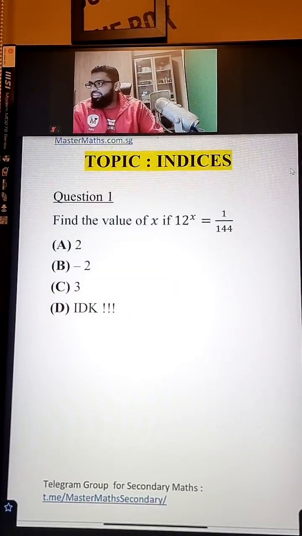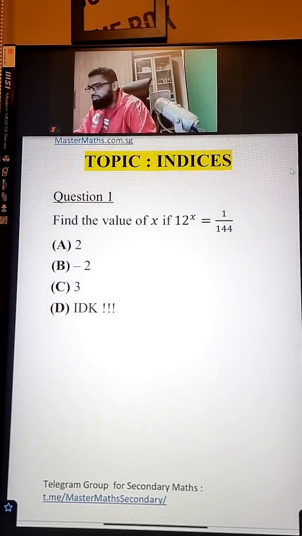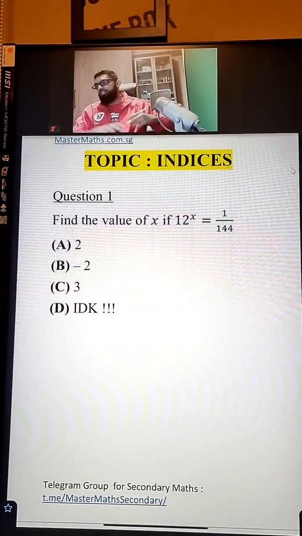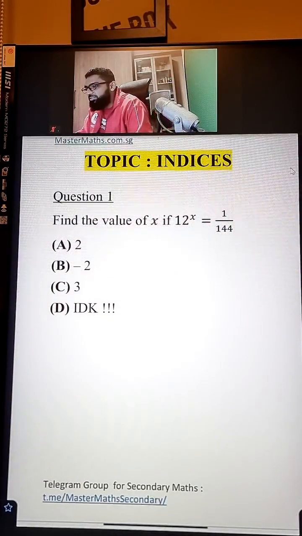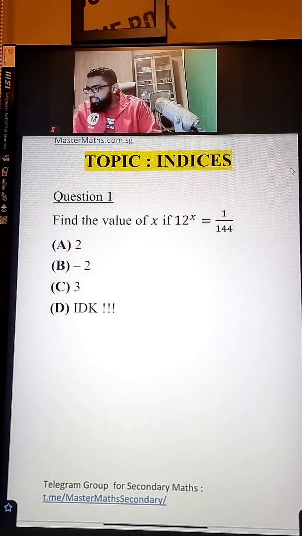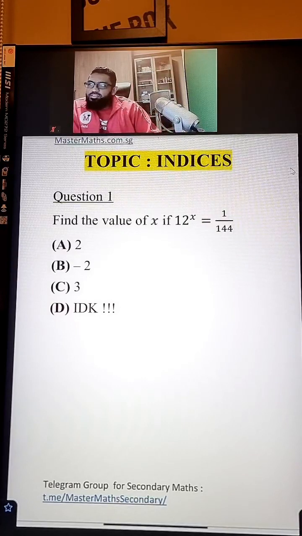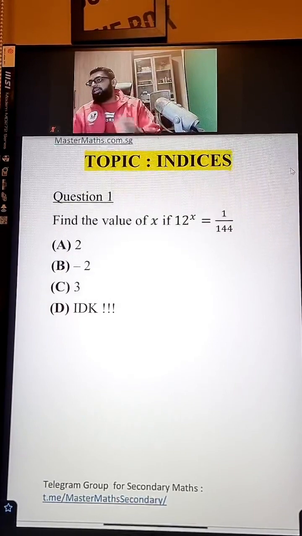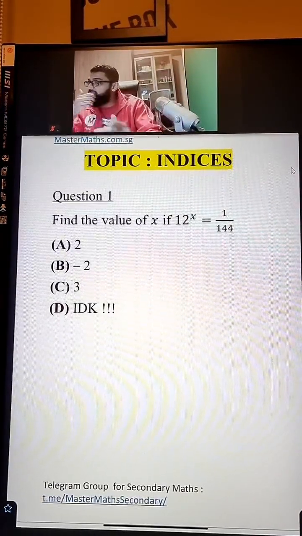Welcome to class today. Alright, so today we have indices. We also have simultaneous equations to discuss. Thank you everyone for joining in. What's your answer for this first question? A, B, C, D. Which one? Find the value of X.